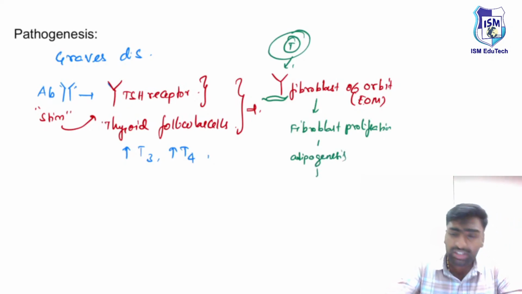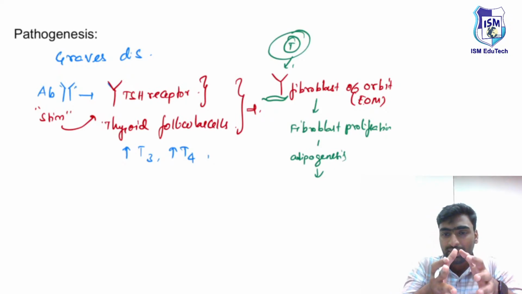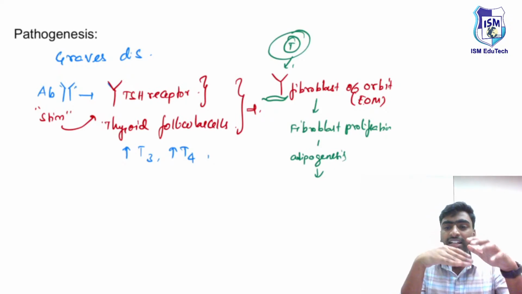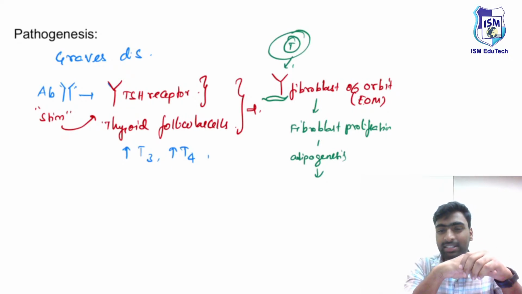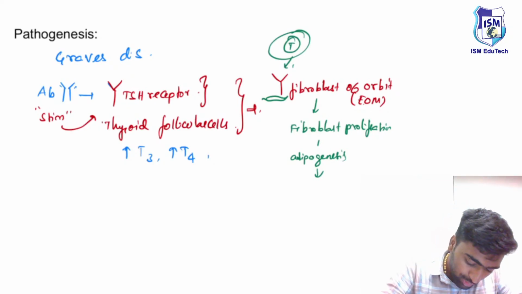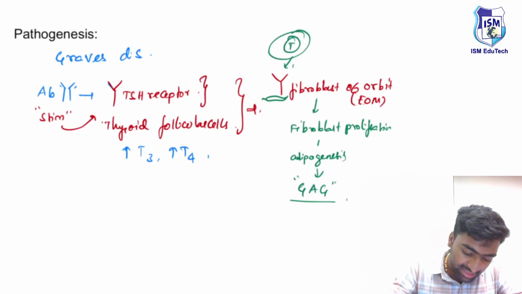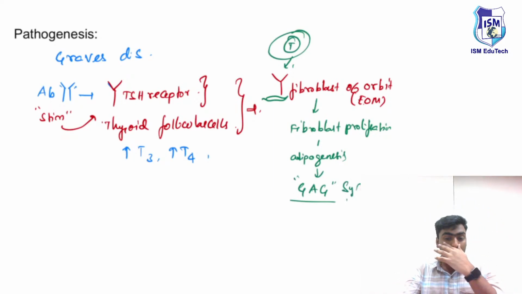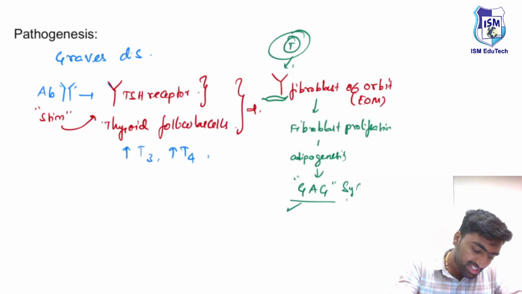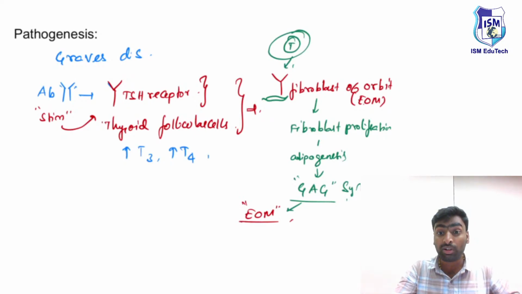During this excessive fibroblast proliferation, the cytoplasm of the fibroblasts will get deposited with a compound known as glycosaminoglycans. Because of this excessive synthesis, the glycosaminoglycans come and deposit into the extraocular muscles.